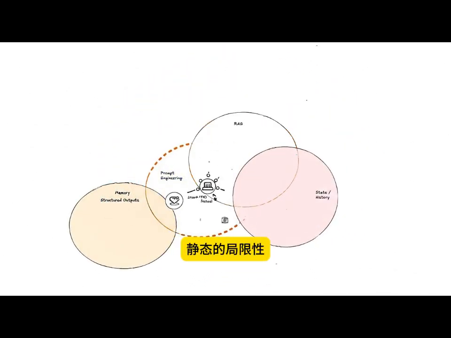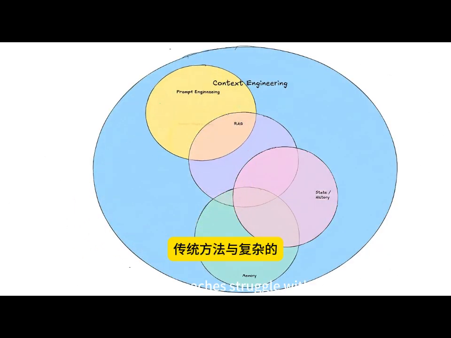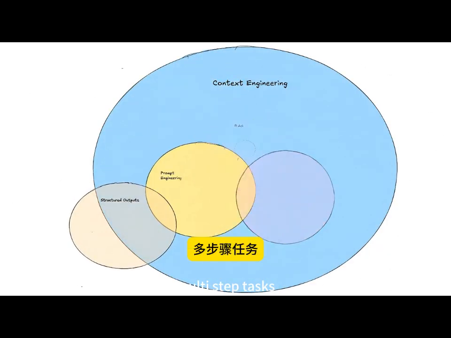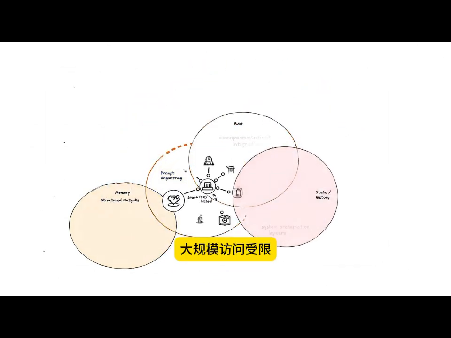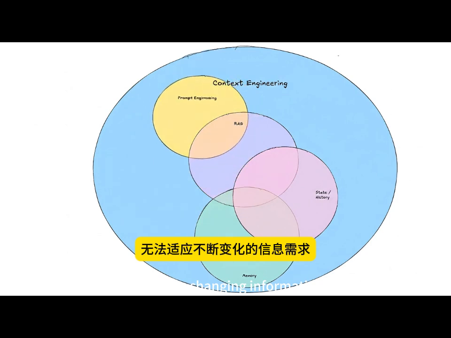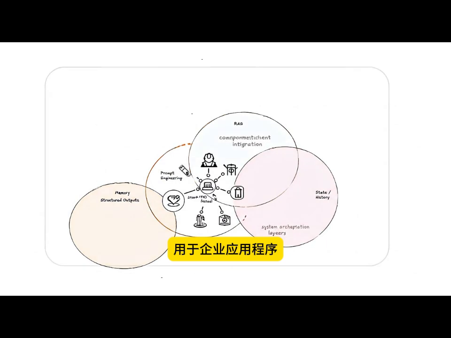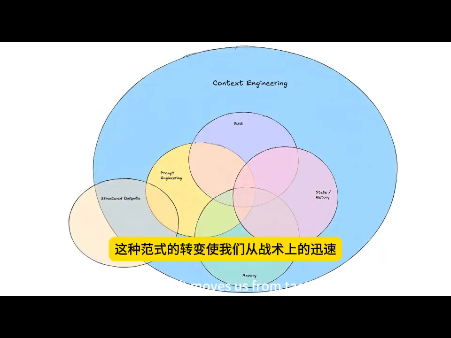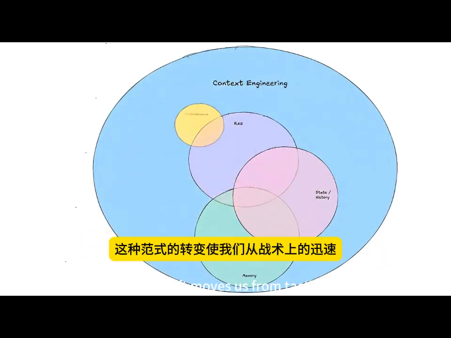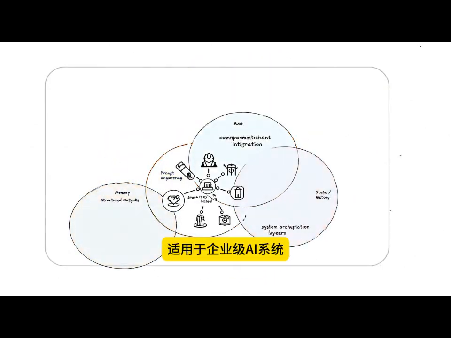The limitations of static prompting have become increasingly apparent. Traditional approaches struggle with complex multi-step tasks, have limited access to large-scale external information, cannot adapt to changing information needs, and lack the scalability and reliability required for enterprise applications. This paradigm shift moves us from tactical prompt crafting to strategic context orchestration for enterprise-grade AI systems.